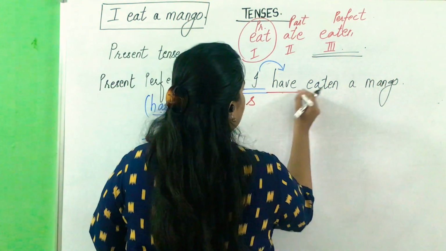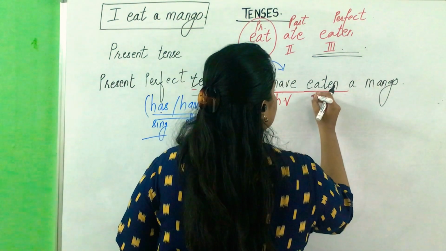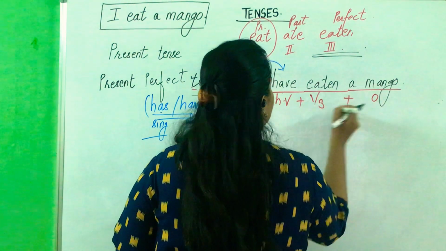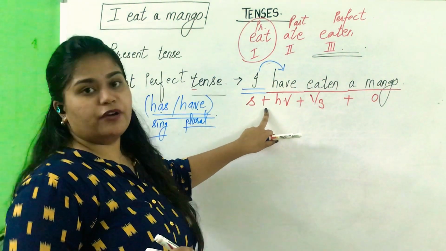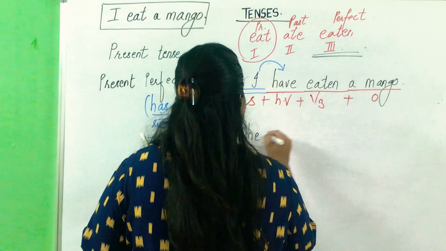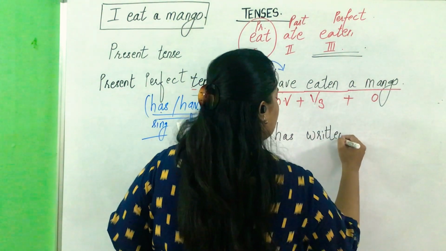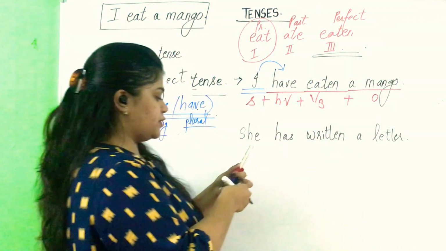Let's see. Subject plus helping verb, that is have, plus V3 form plus object. This will make your sentence into present perfect tense. Let's take another example. She has written a letter.